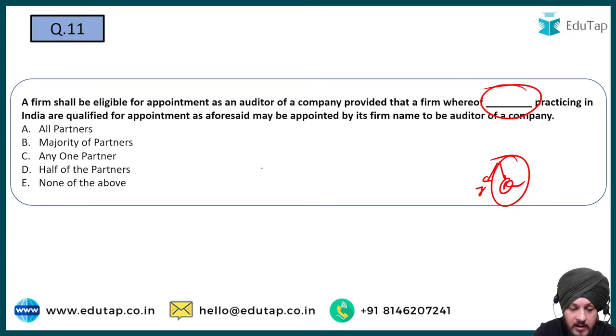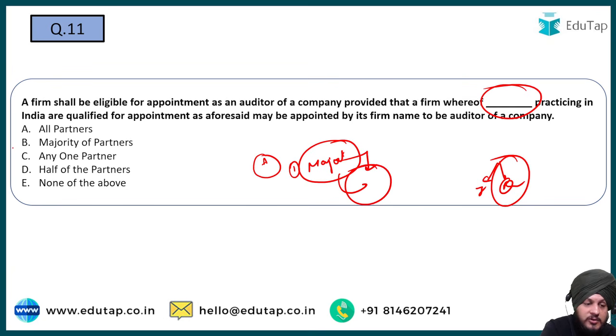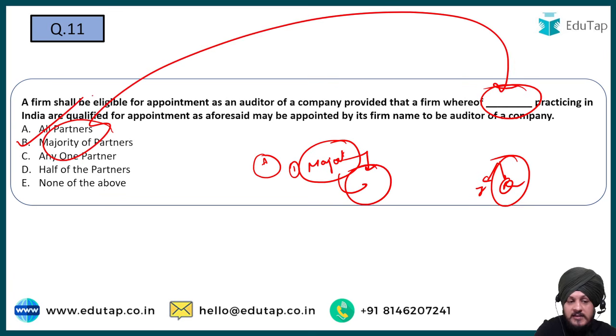Basically, company law says that a firm can be appointed as an auditor of a company if the majority of the partners are practicing in India and they are qualified to be appointed as an auditor of the company. So they have to be qualified and they have to be practicing in India. The answer to this question is going to be option B, that is, the majority of the partners. This is a very important thing. I want you to read more about it.